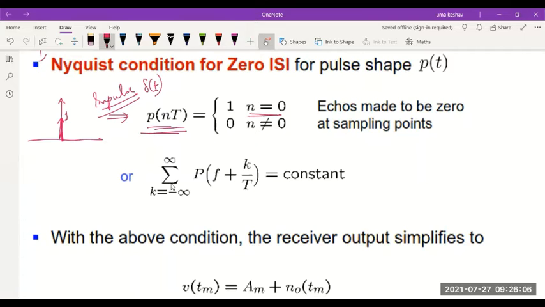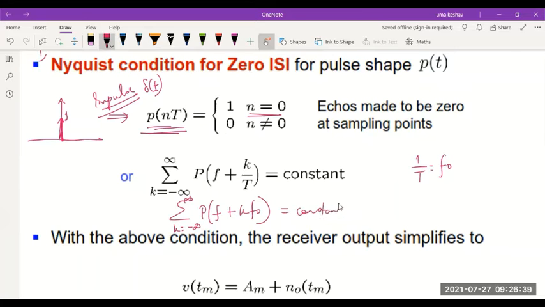So let's consider in the frequency domain what happens. This can also be written as a summation of P of f plus k by T. So this k by T can be written as k f naught. If I take 1 by T as f naught, I can write this as P of f plus k times f naught and summation for k ranging from minus infinity to plus infinity.